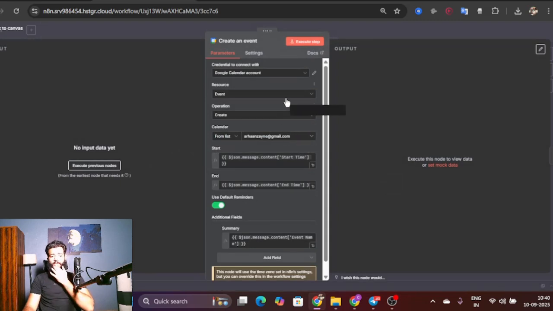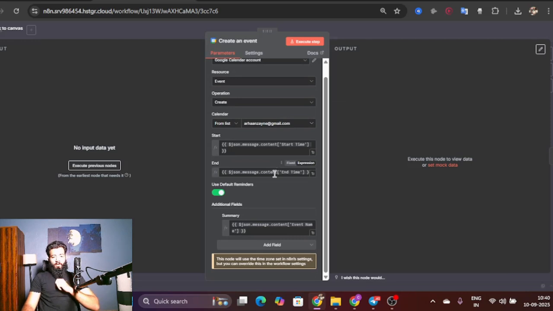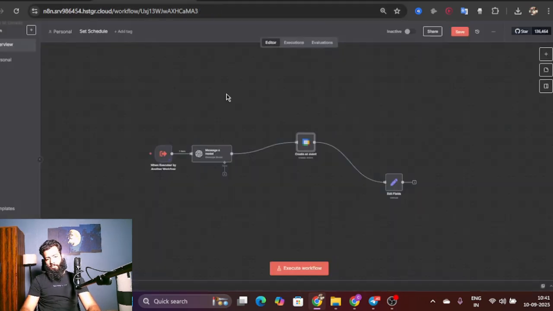It's connected to my calendar. You can see the setup over here. We have the start time, then the end time, and then the summary field. Now you have to add the summary field, otherwise it won't give a proper name to the scheduled event. For example, if I set an event with Arhan, it won't give it the name event with Arhan. You get it? Perfect, yeah.